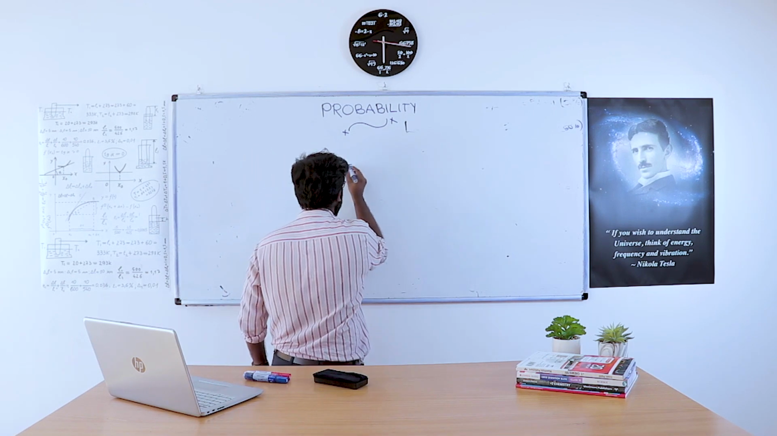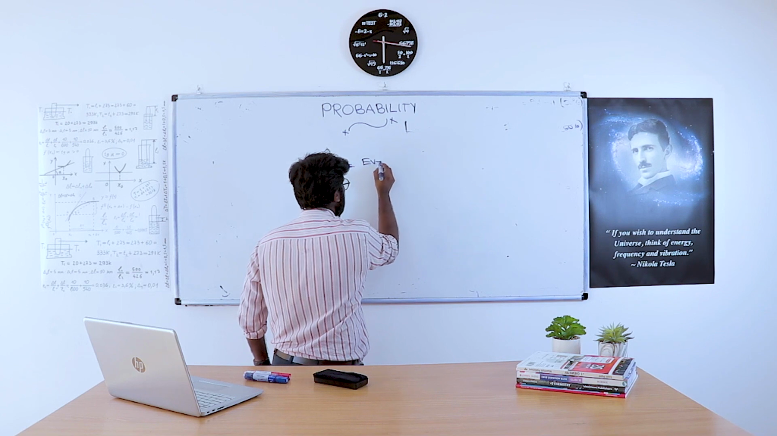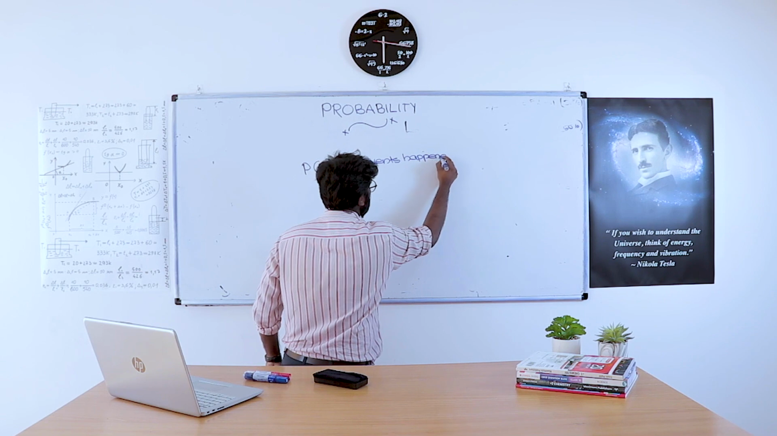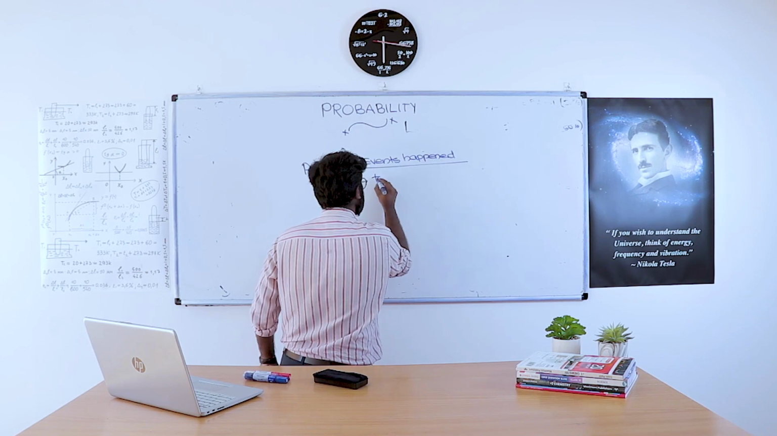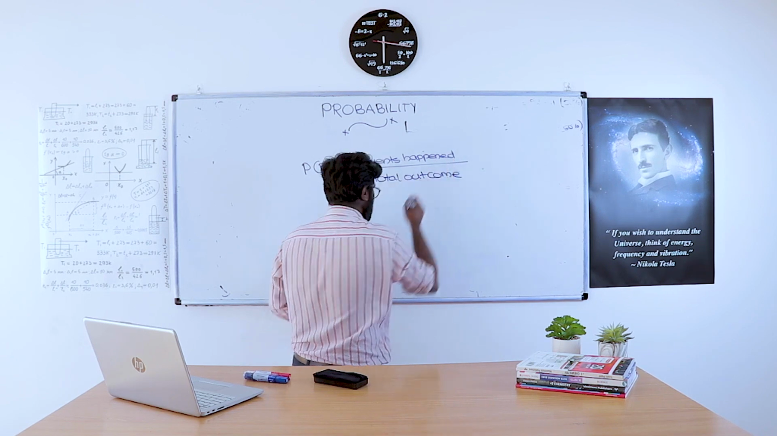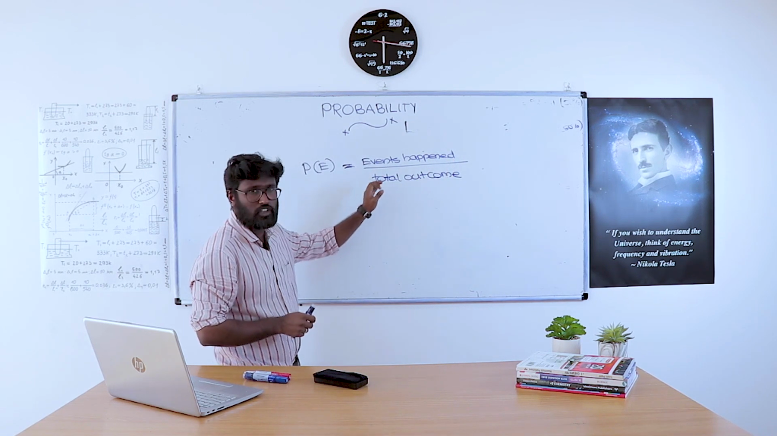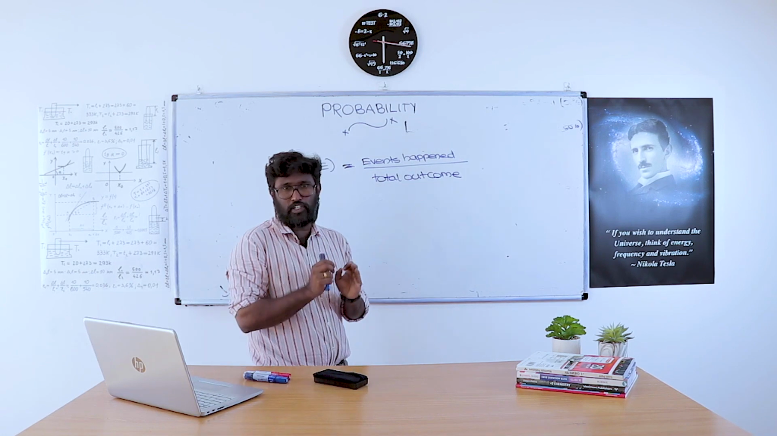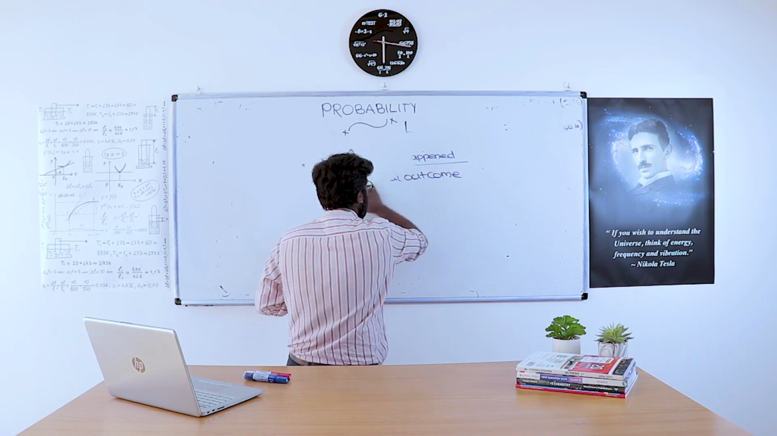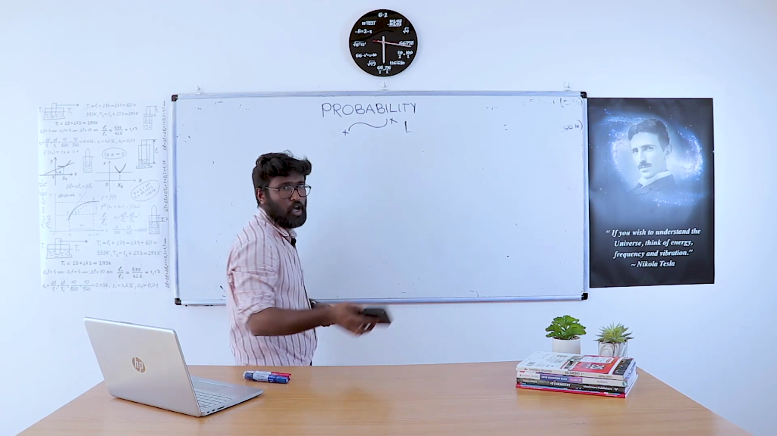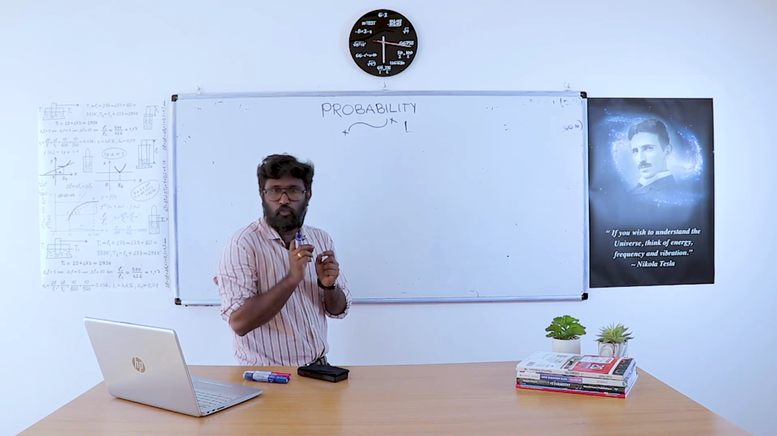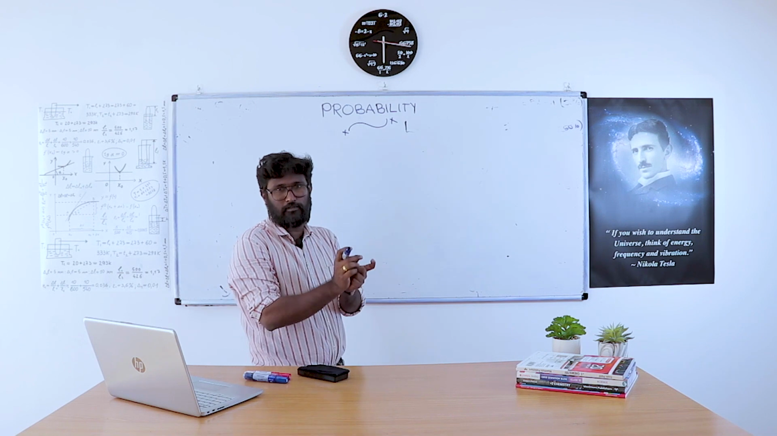P of E equals events happened by total outcomes. Simply explained, how will you find the probability? For this, I will show an example. If a coin is tossed, what is the probability of getting a tail?